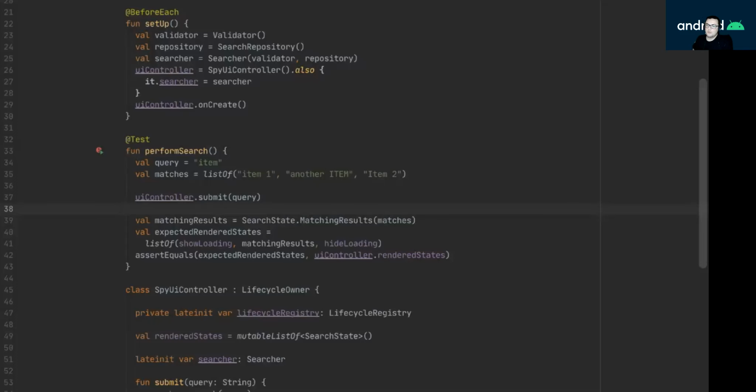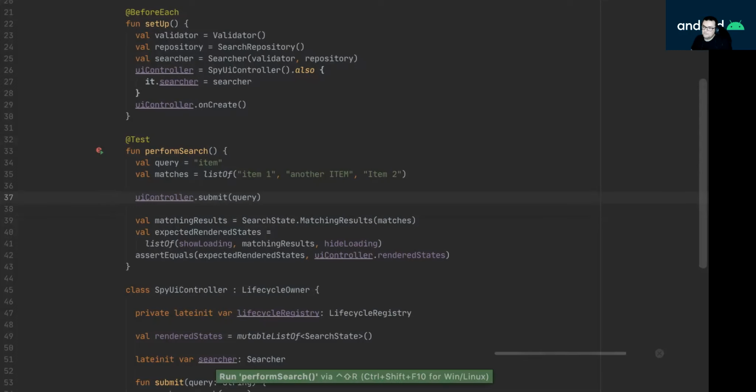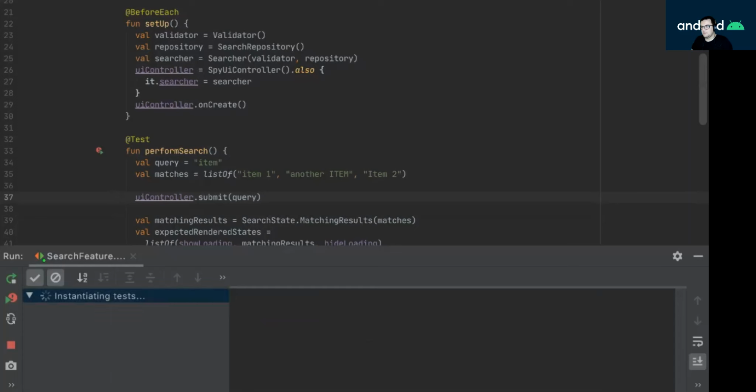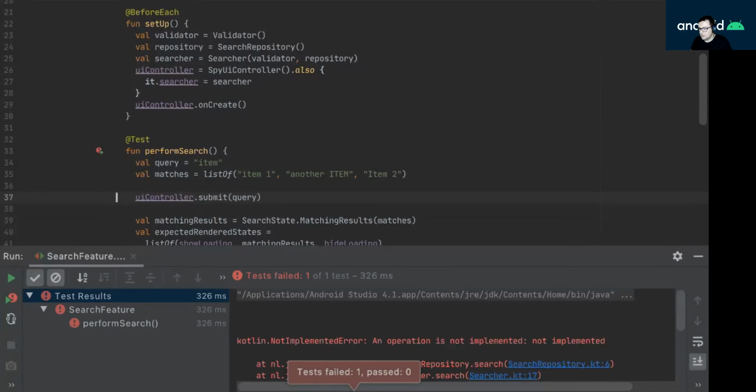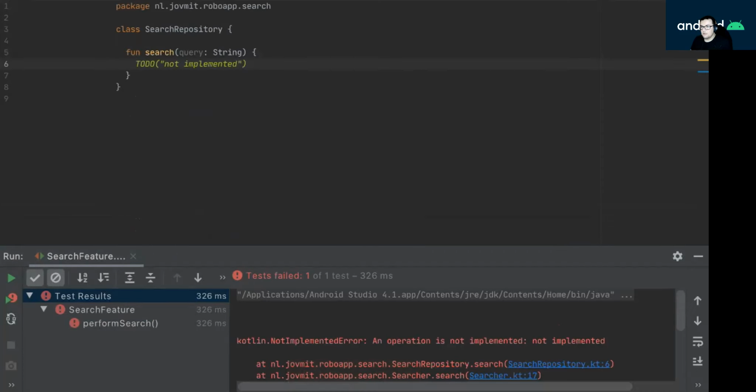So here is where we left off the previous time. That's our acceptance test. So if I run it, it should tell us where to continue. Because I just opened the project, it takes a little time for the first run, but it shouldn't be a big problem. Here we go. And it says that we have to continue at the search repository.search.